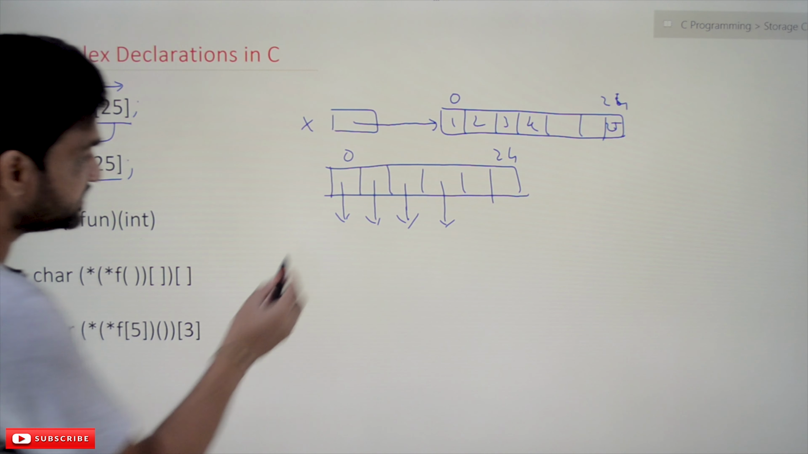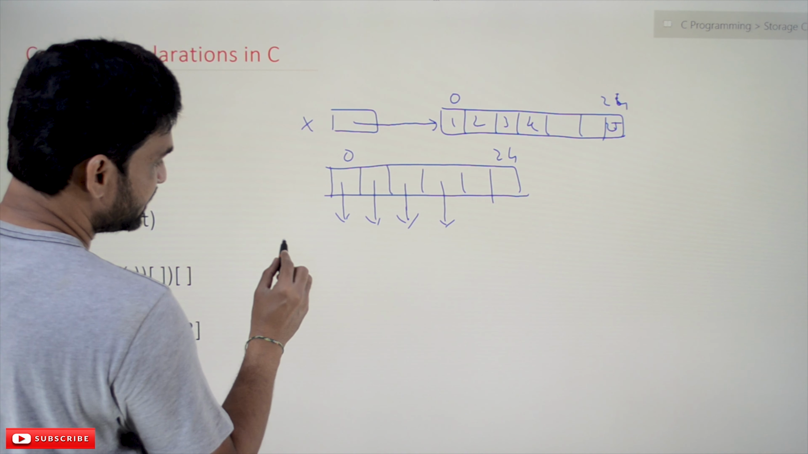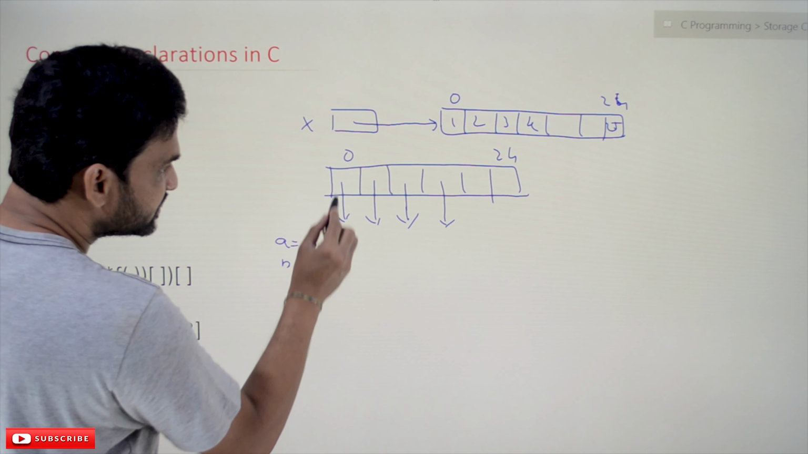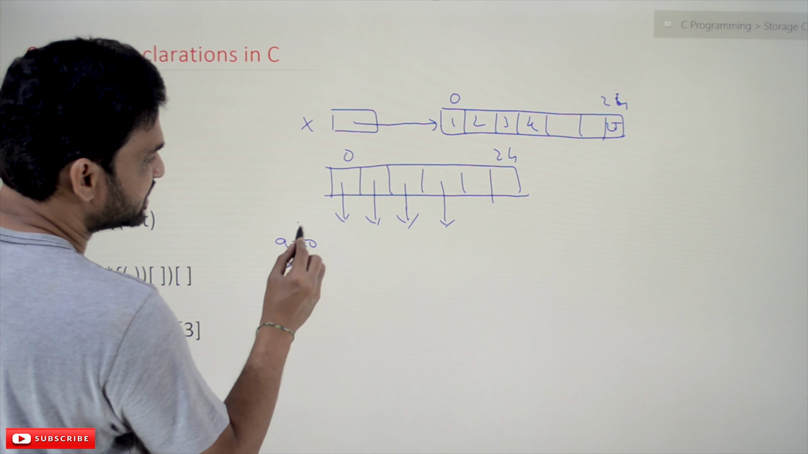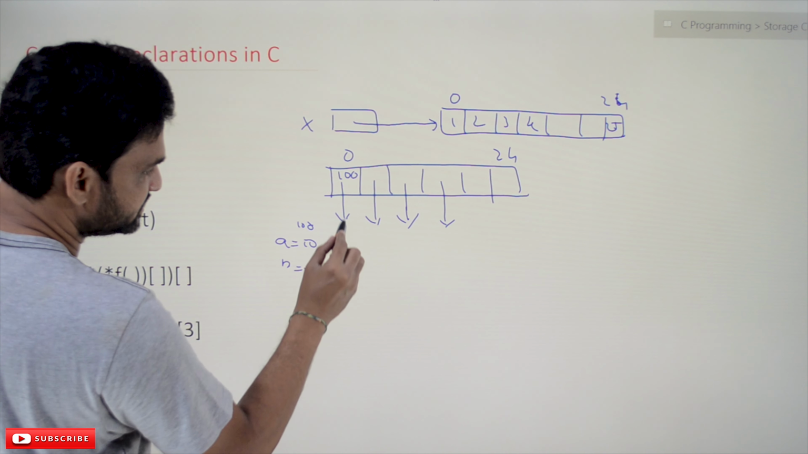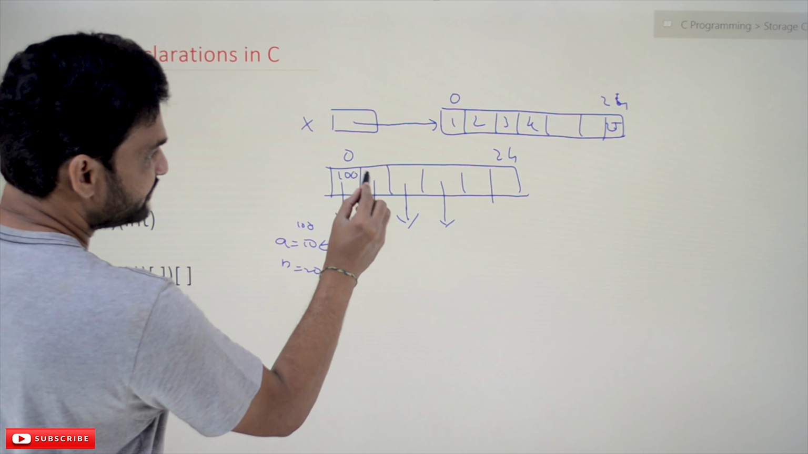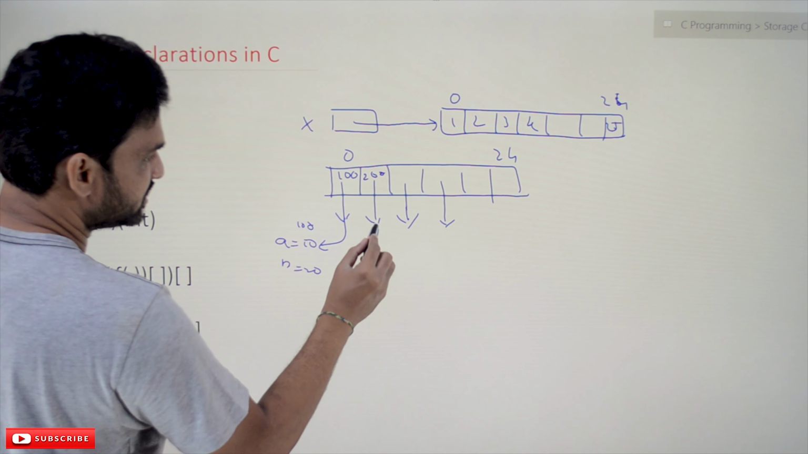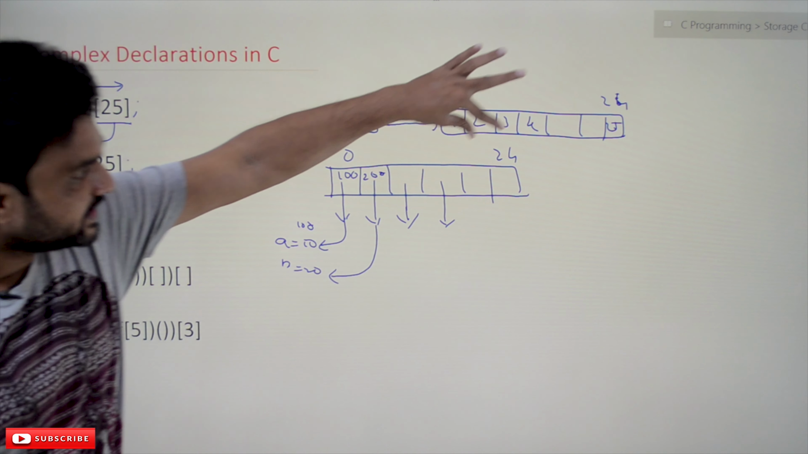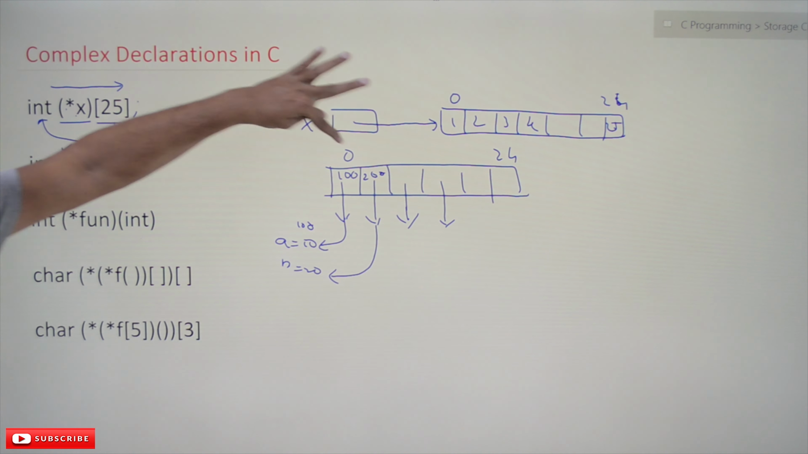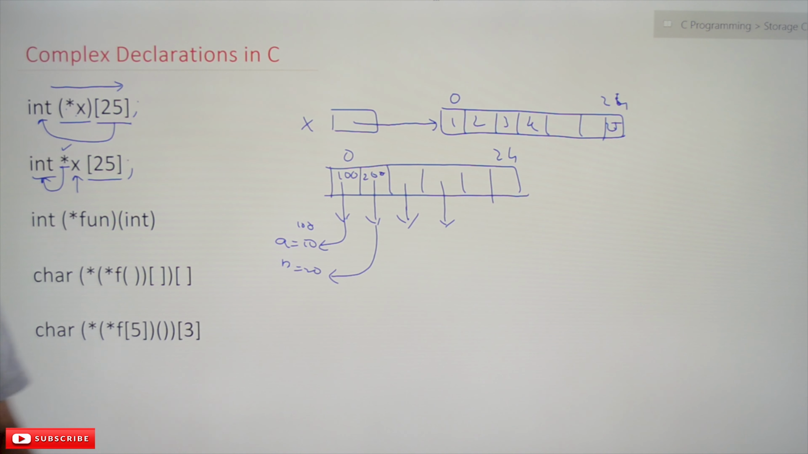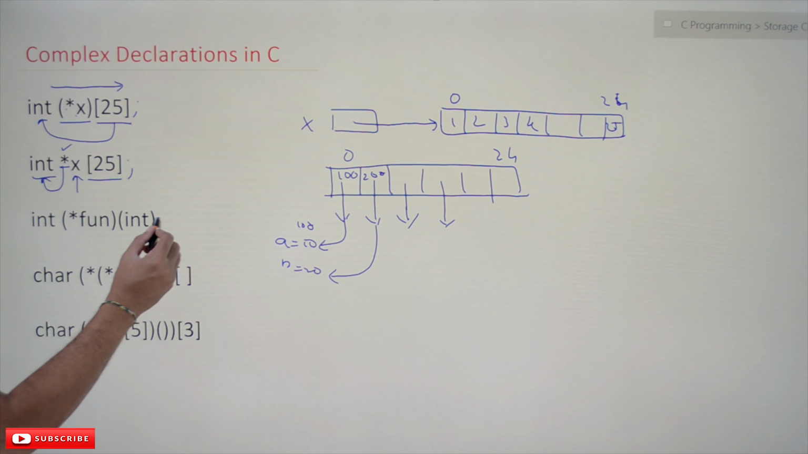For example, if you have A equal to 10 and B equal to 20, and if this address is 100, then this 100 is pointing to A. If it is 200, it is pointing to B. So X is an array of 25 elements, and all those 25 elements are addresses which point to integers.